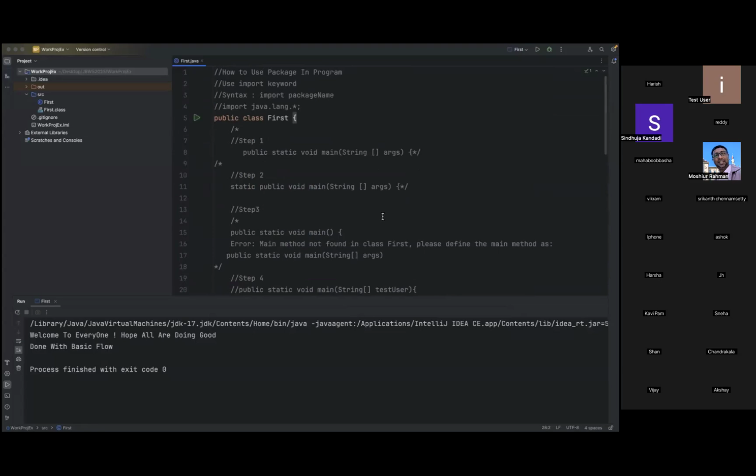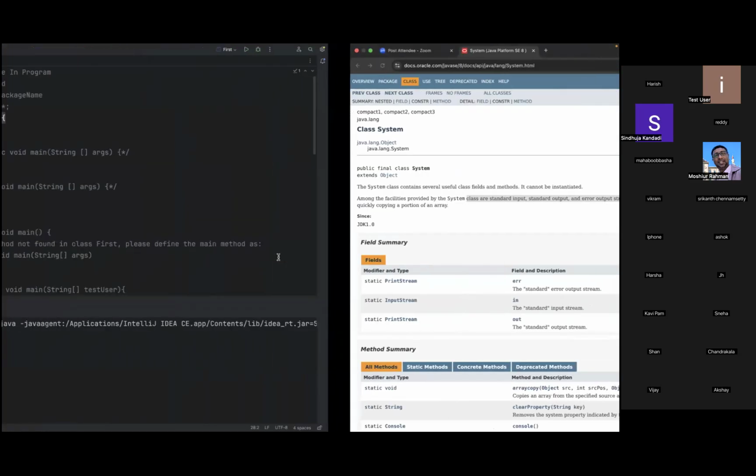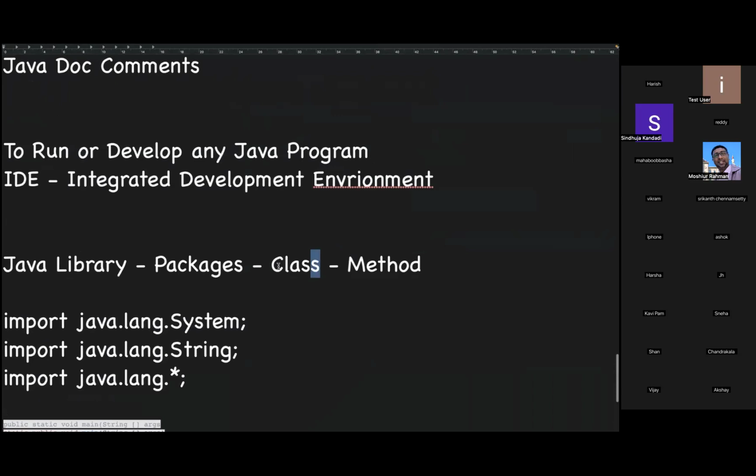So now this is the main method. So where are we? Yeah, we are in here. We discussed class and method. So let us implement one thing: statements. Now, we have seen the Java library.